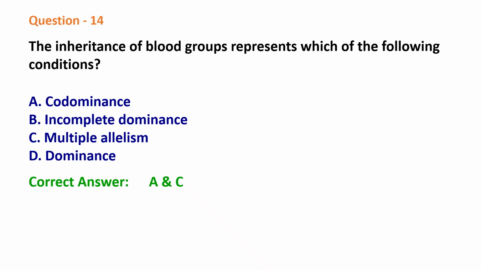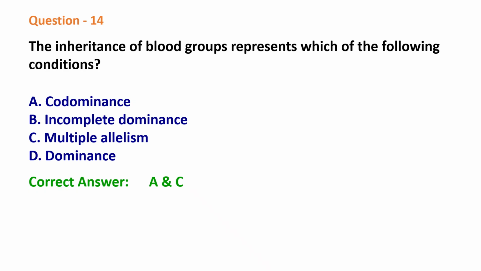A person's body can have two alleles of the same gene. For blood group, we have three alleles for the gene: IA, IB and small i. But an individual being diploid will never have all three alleles together in his body. He will have any two at a time.